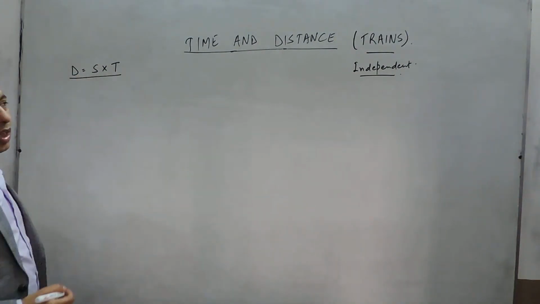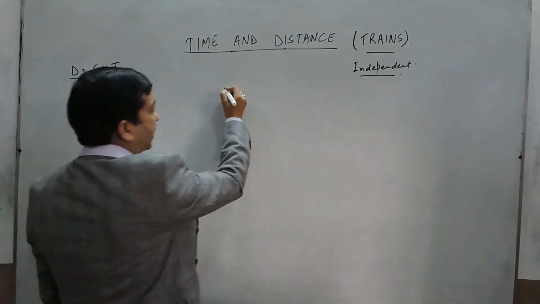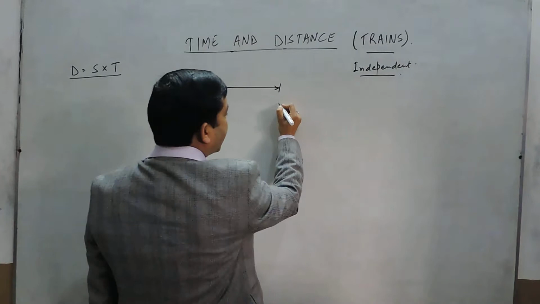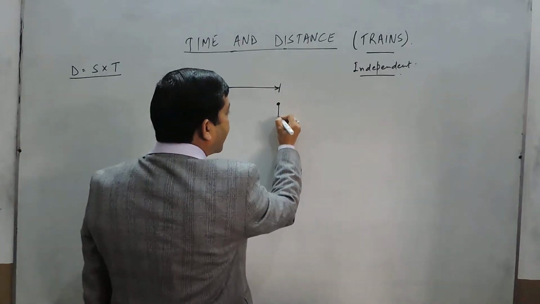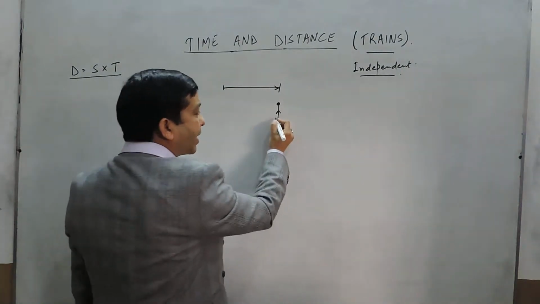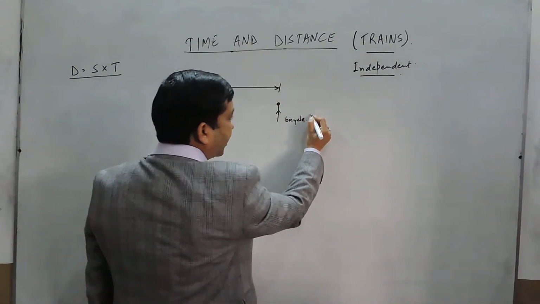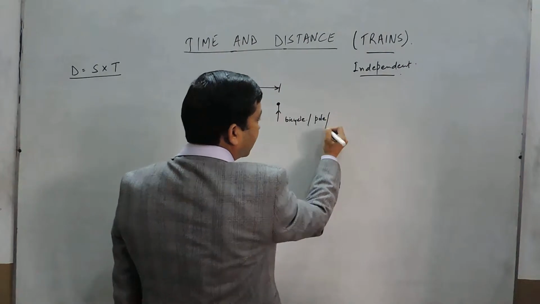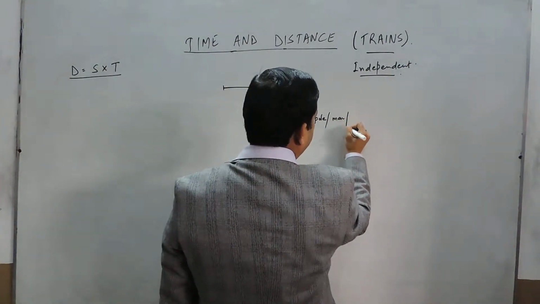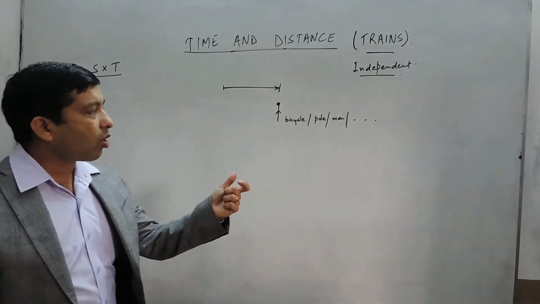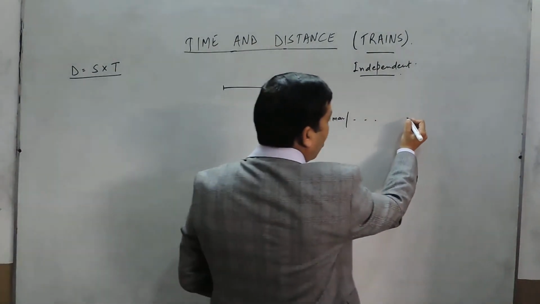Here, when we are talking about questions on trains, there can be a train which is crossing an object. This object can be a bicycle, a pole, a man, something where the distance or the breadth is negligible or zero.